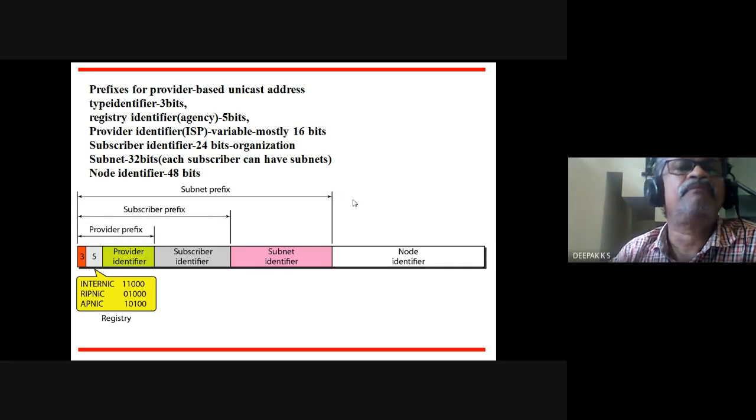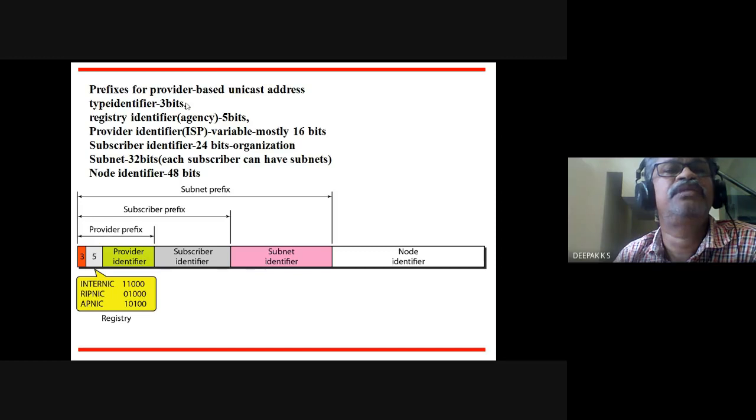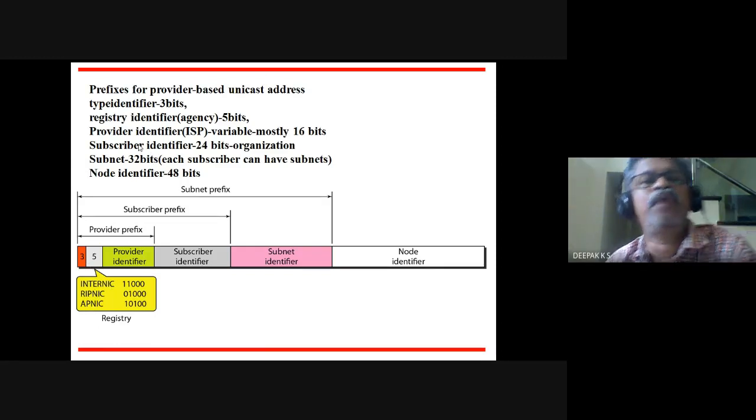So the type identifier is 3 bits. So the type, provider based, 3 bits. Now I told you of registry agencies, etc. 5 bits are next. See, APNIC, Asia Pacific NIC. So that is indicated here. Then provider identifier, ISP. So who is the ISP provider, etc. So all these are coming in this address as prefixes, provider.